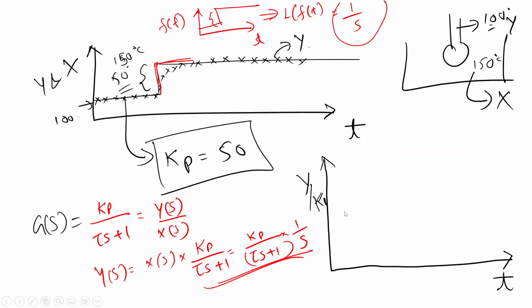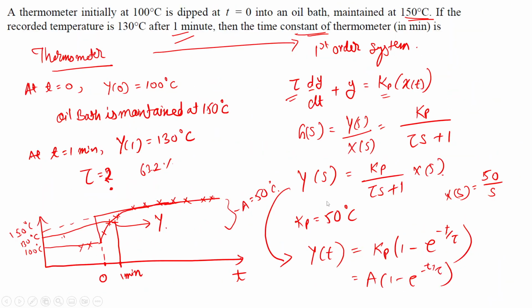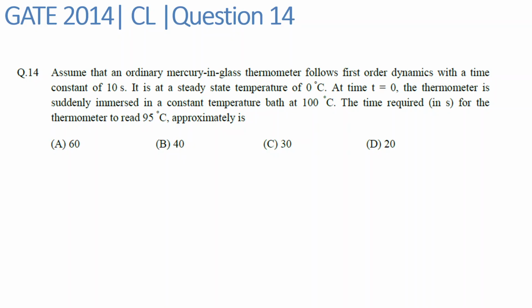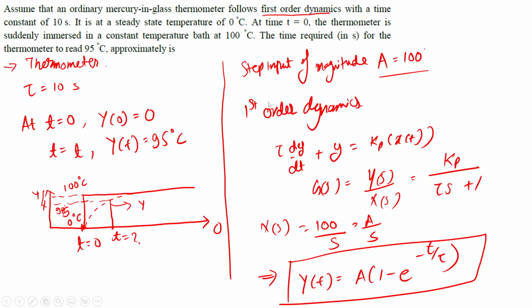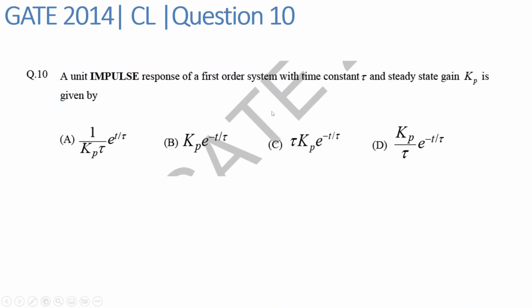So in the next lecture, I guess this much is sufficient for today. In the next lecture, we will again look into this thermometer example. This is also related to the first order system of thermometer. And here you have been asked to find the impulse response of the first order system. Right now we were giving the step input, and in this case we are giving an impulse input, so we have been asked to derive the formula for that.